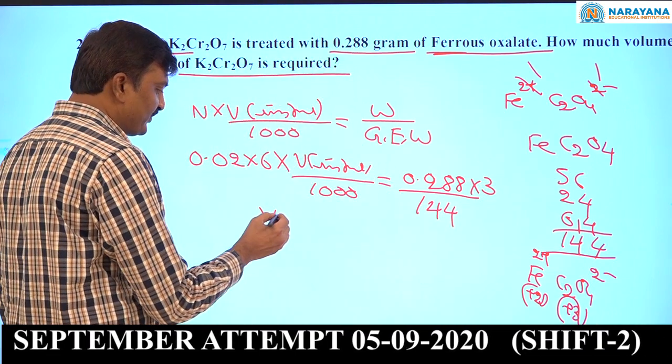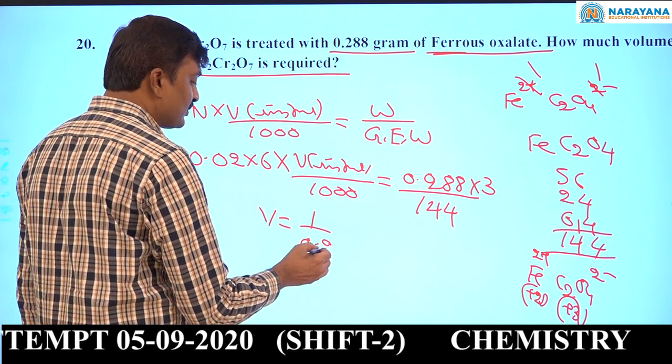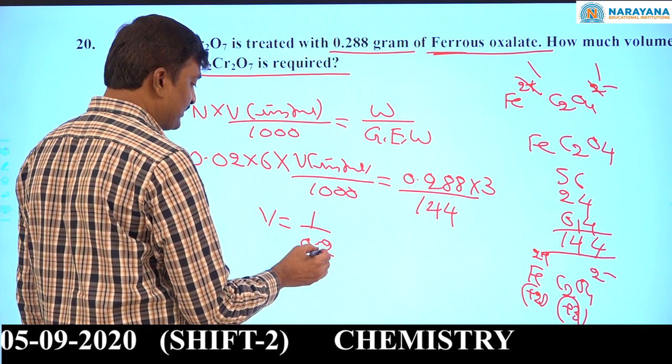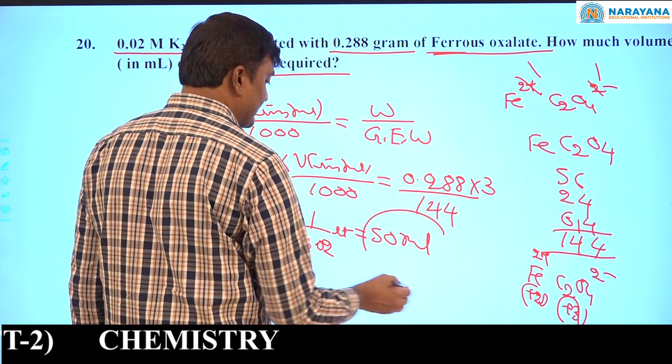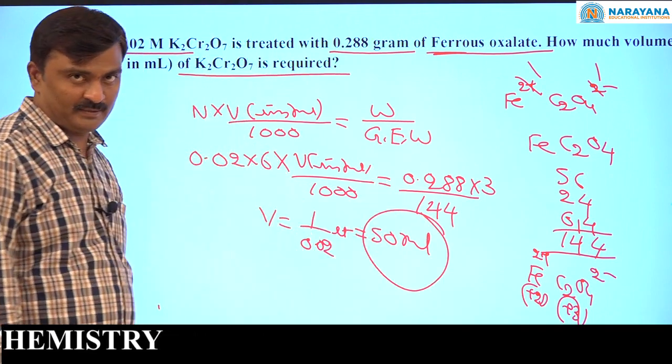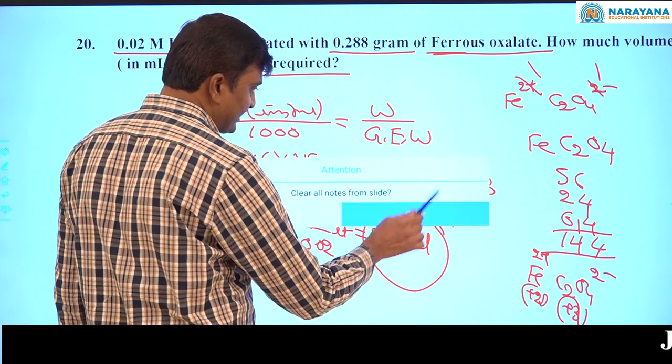Now if you simplify this, how much will you get? 1 by 0.2 liters, that is 0.02 liters. This is equal to 50 ml. You will get 50 ml. The answer is 50 ml. Now come to the next question.